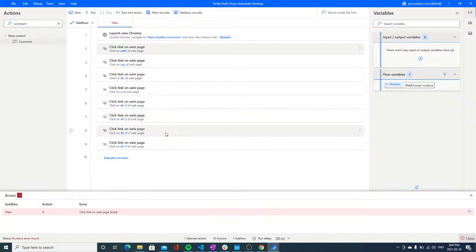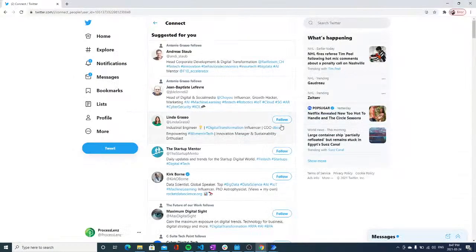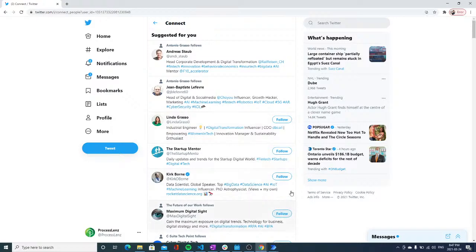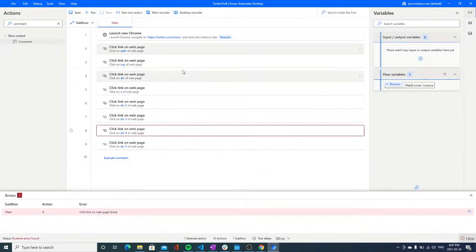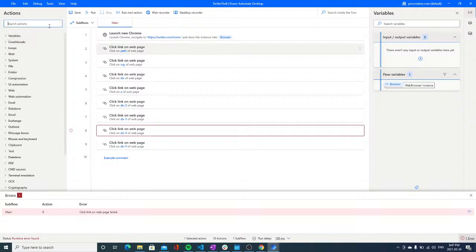maybe with a workaround. So what we have done right here is we clicked on different links, but we don't really want to use the selector. Why don't we use a different action? So for example, let's use the image part of Power Automate.